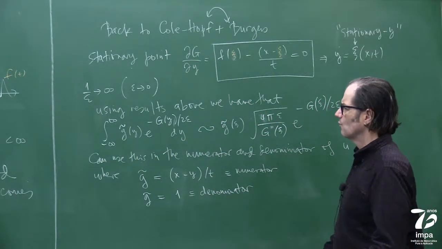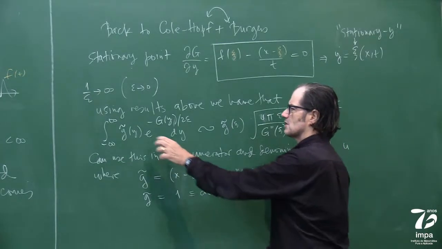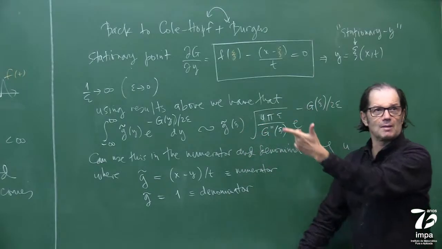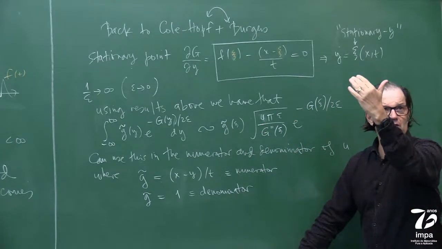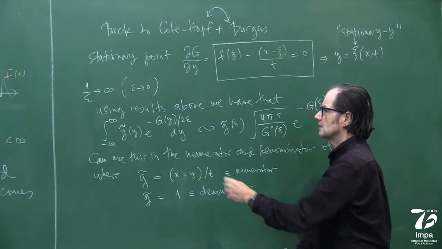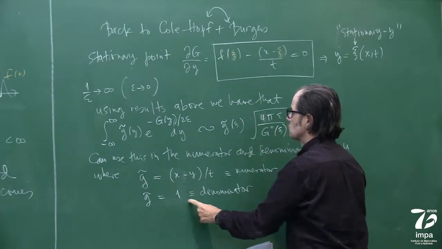So basically, what I want to do here is use this asymptotic formula that we got from Laplace's method for the numerator and the denominator. In the numerator, this guy is this. In the denominator, it's 1.